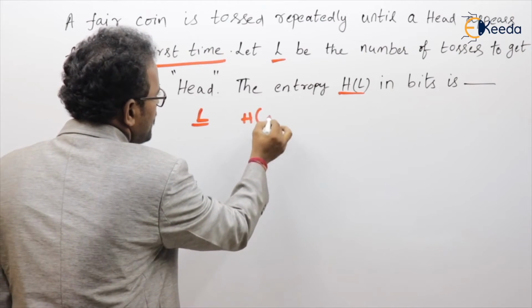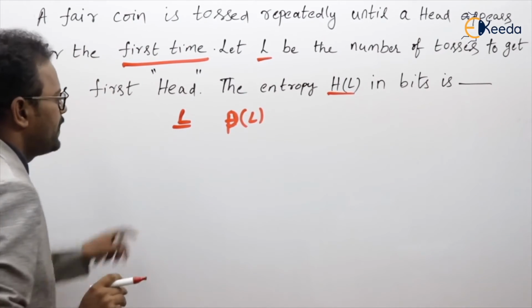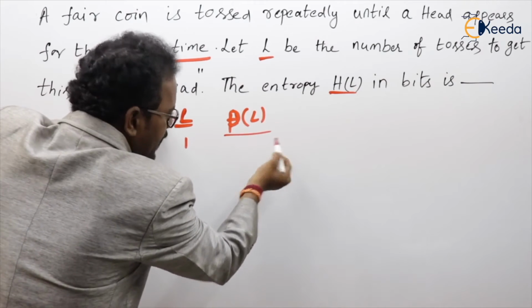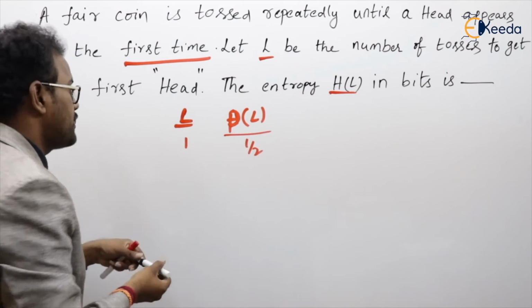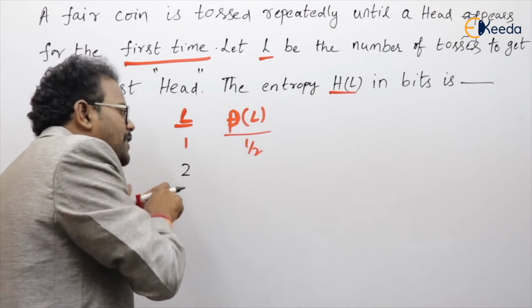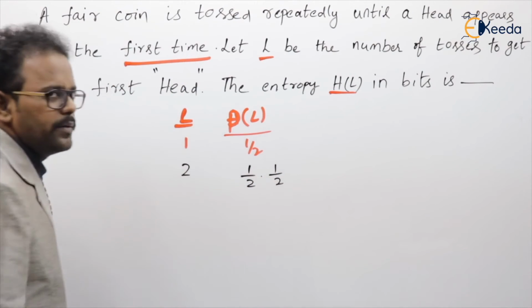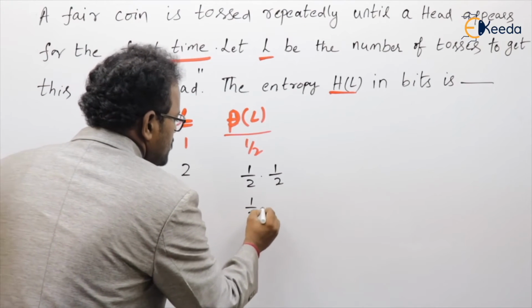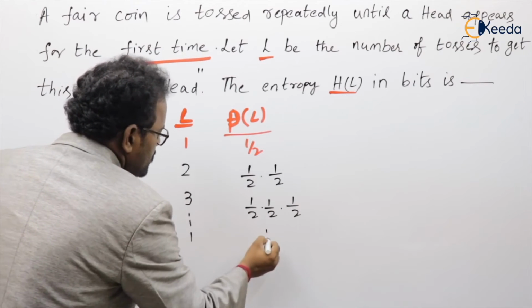On this side I can take the probability of L, P of L. Suppose I tossed the first time. What is the probability of getting a head? 1 by 2. Suppose the first time it did not happen, and I go for the second toss. What is the probability of getting the head the second time? First time not getting is 1 by 2, second time getting is another 1 by 2. Next, if it does not happen the third time, it means the first 2 times it did not come, and the third time coming is 1 by 2 each, and so on.